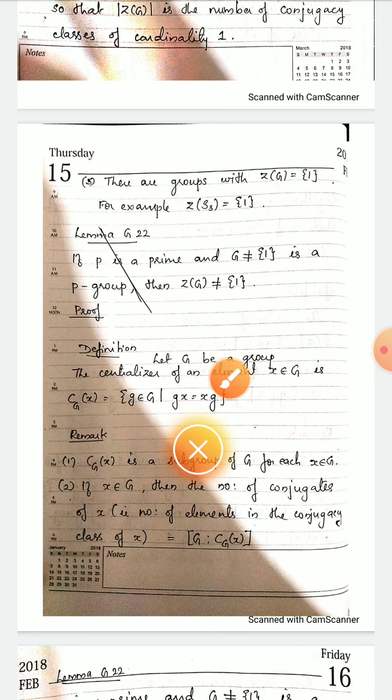The centralizer of x is the set of those elements g in G such that gx is equal to xg. So the centralizer of an element is the set of all those elements in G that commute with that element. So the centralizer of x is the set of all elements in G that commute with x.